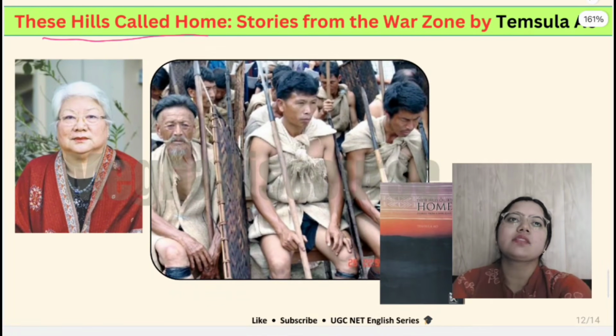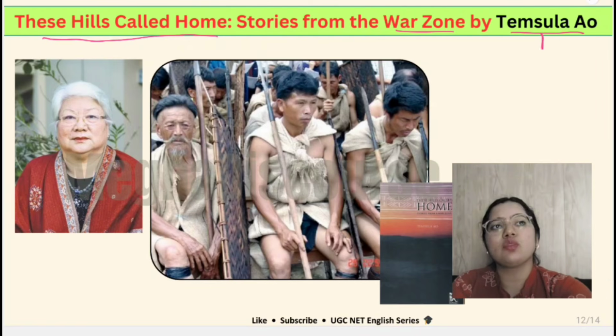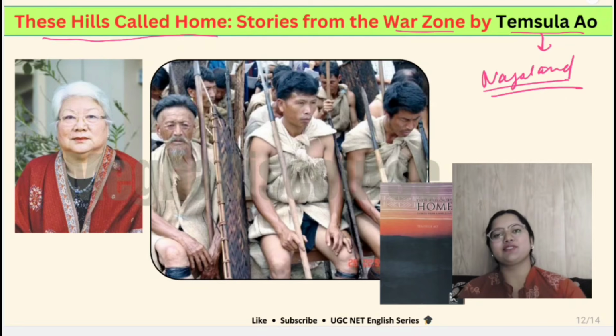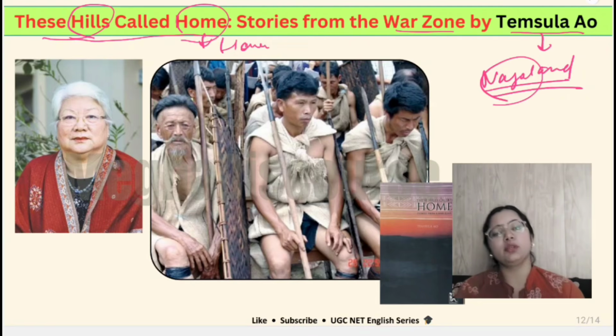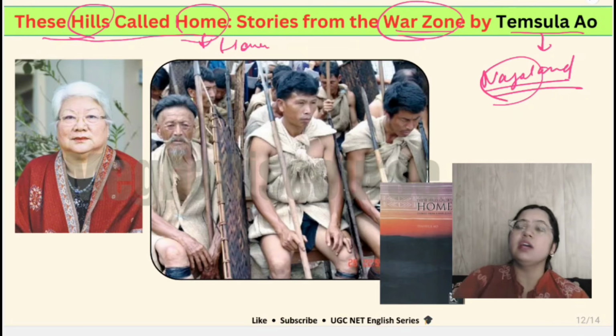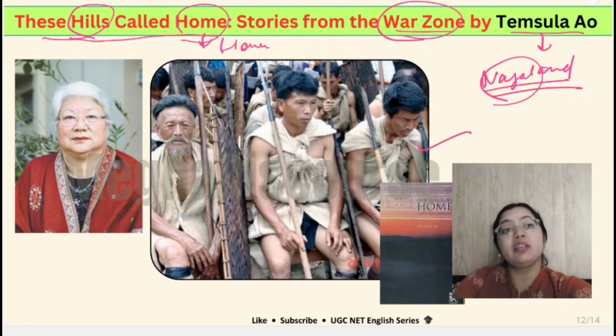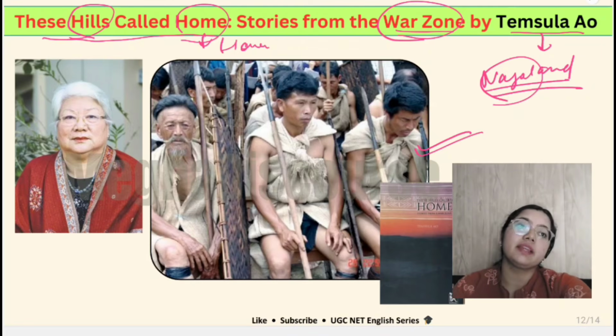Then we have this work, These Hills Called Home: Stories from the War Zone by Temsula Ao, again a Nagaland writer. I have included 4 or 5 writers from across India. There are many works. You should look for them. Here she says that the hills she used to live in, the Naga hills, used to be known as homes once upon a time, but now they have become a war zone because there are always military operations against these tribal people, against their rights. These tribals are the subaltern people. So this is the work.